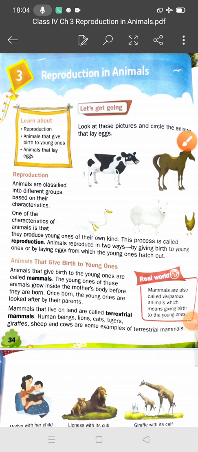In class 4th, chapter number 3, reproduction in animals. Students, we have discussed reproduction in the previous lecture. So, what is reproduction?